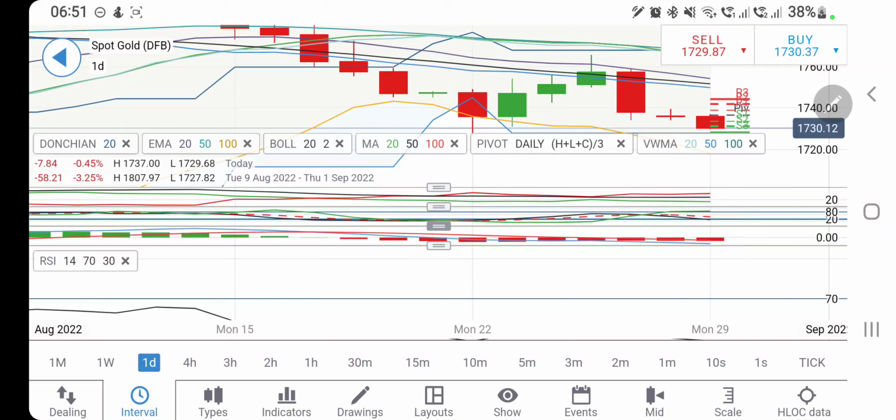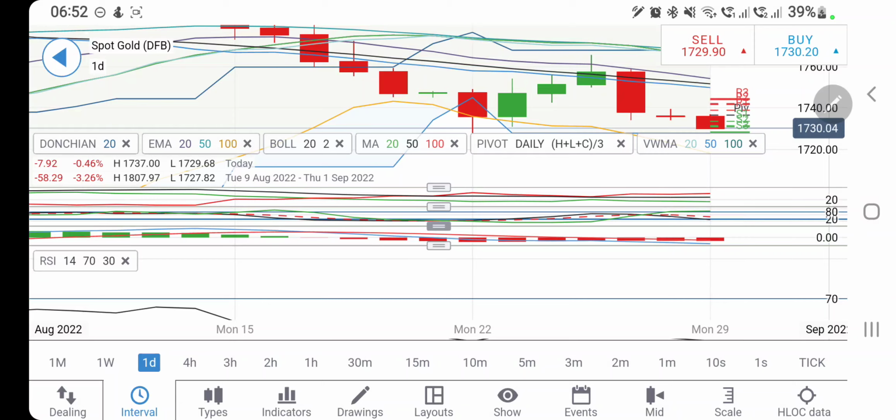But till the time it trades below 1737.40, one can expect it to hit 1724, 1718, 1715. 1715 is going to be the ultimate target. Below that also we can see a further fall. If it trades below 1715, it will call for a further fall to 1708 and 1705. Take your positions accordingly. Remember, on all the time frames it is oversold, so whatever it has to achieve, it has to achieve very fast, so that it can try to bounce back.